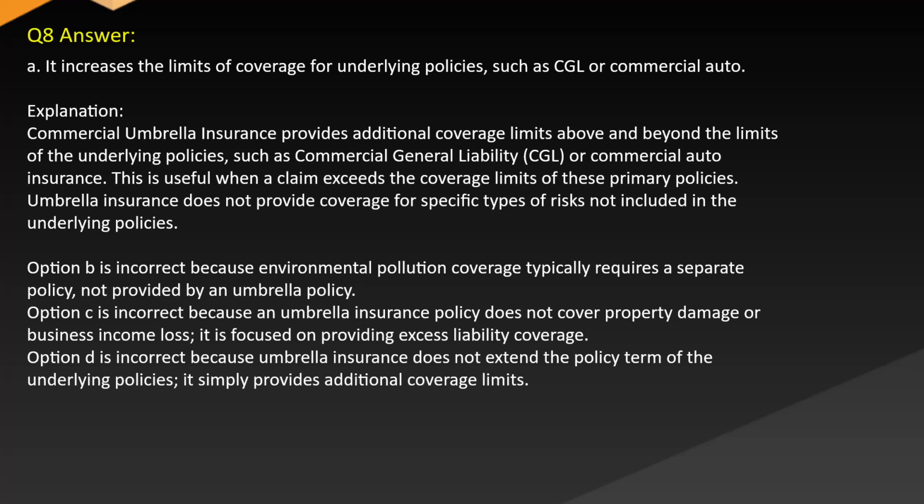Option B is incorrect because environmental pollution coverage typically requires a separate policy, not provided by an umbrella policy. Option C is incorrect because an umbrella insurance policy does not cover property damage or business income loss. It is focused on providing excess liability coverage. Option D is incorrect because umbrella insurance does not extend the policy term of the underlying policies. It simply provides additional coverage limits.